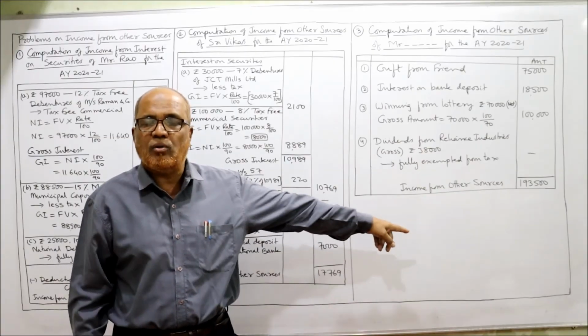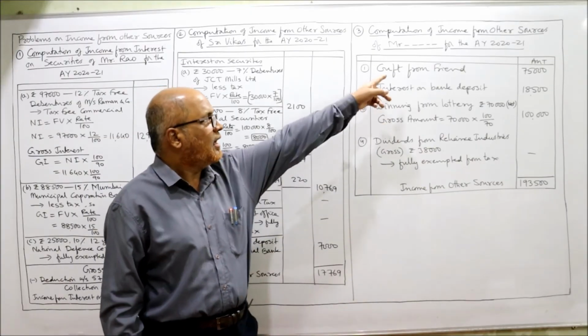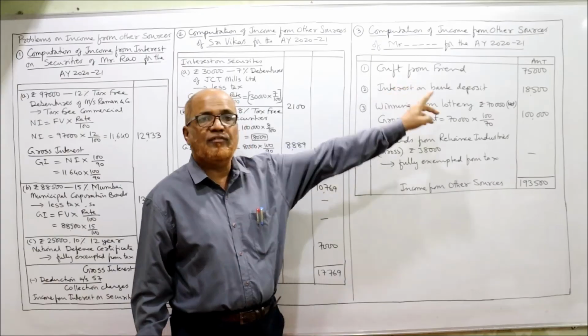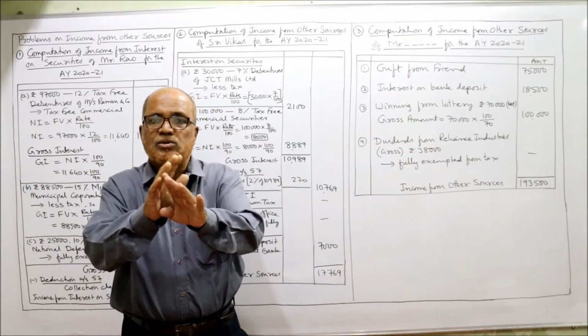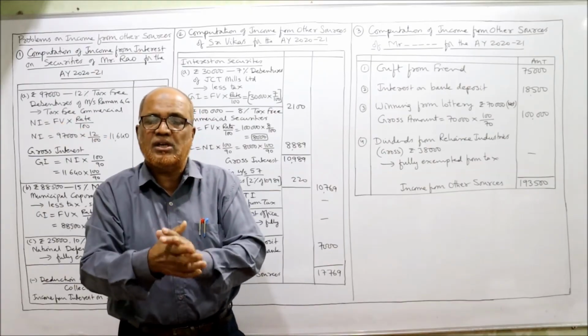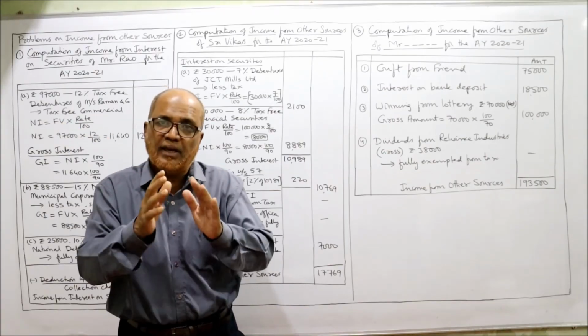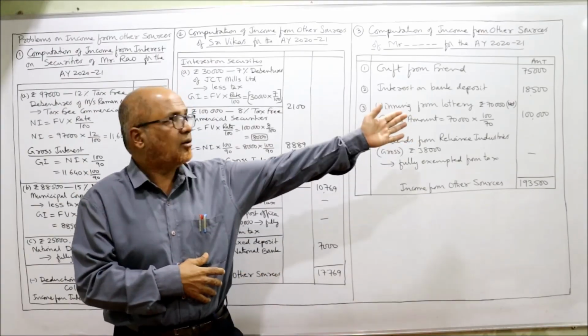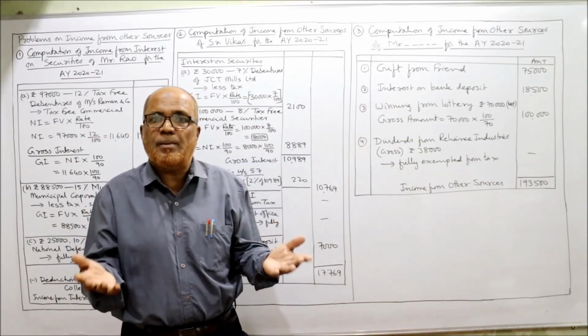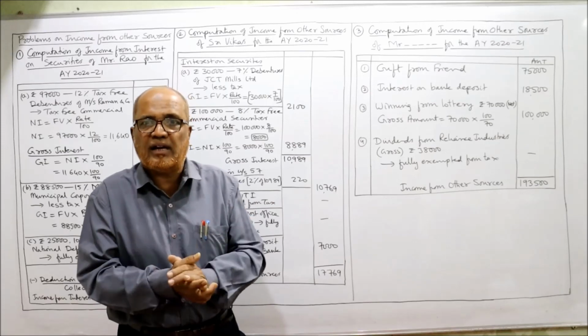And those notes you have to write here. Example, I have explained about gift from friend. A lot of provisions are there. Up to 50,000 not taxable, over 50,000 cash or kind gift received is fully taxable, no exemption. You should write that. Interest on bank deposit is a part of income from other sources, fully taxable.